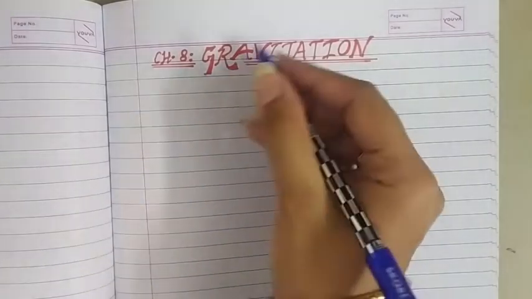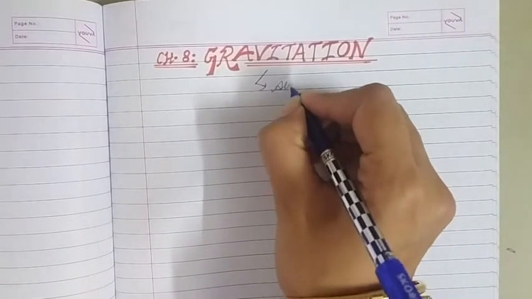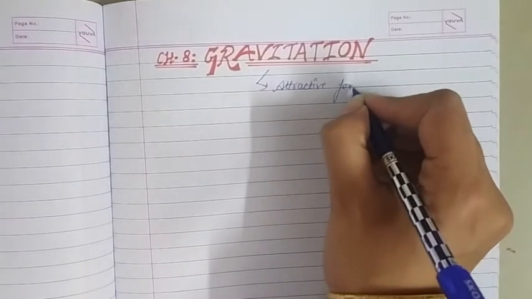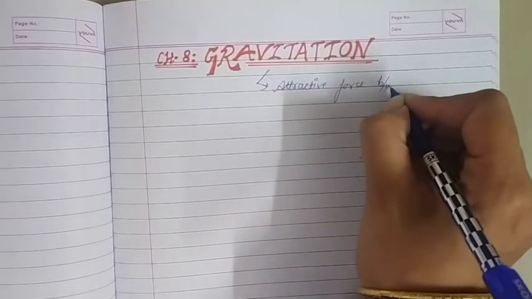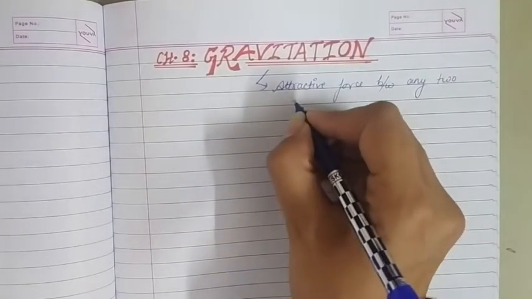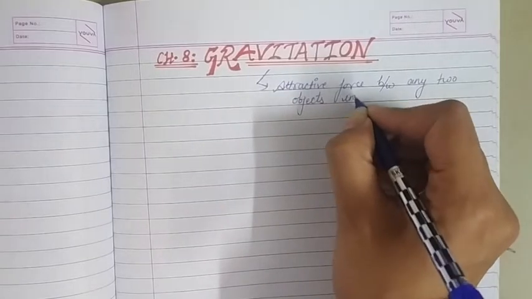We can write it as the attractive force between any two objects in the universe.